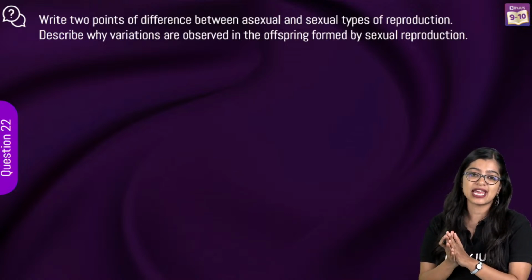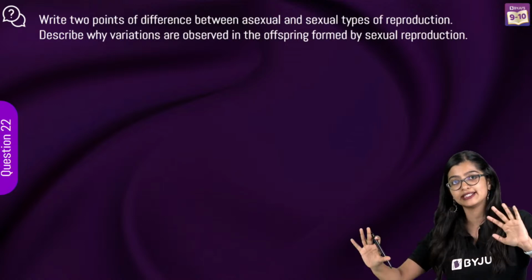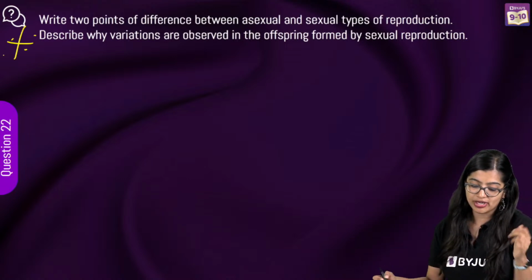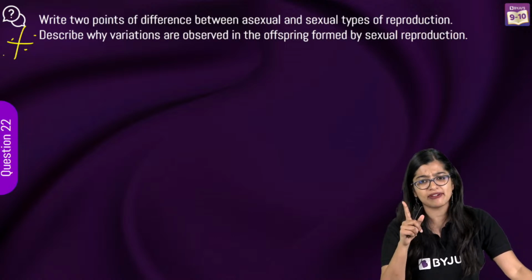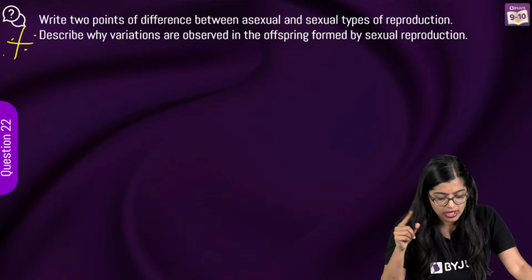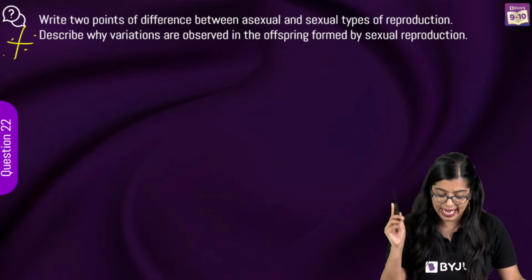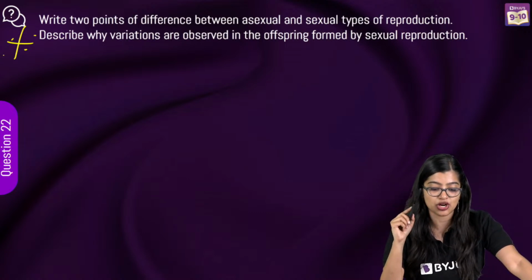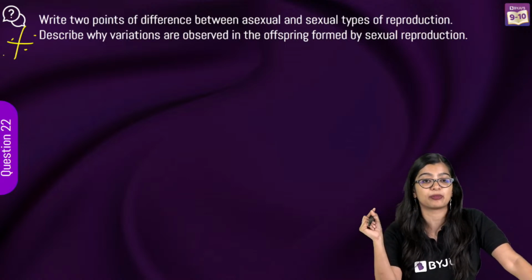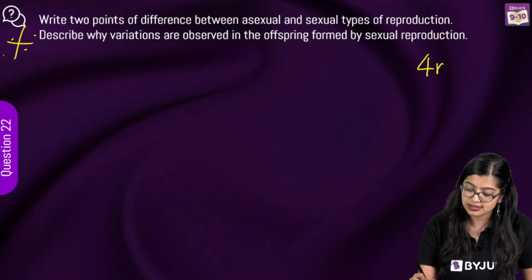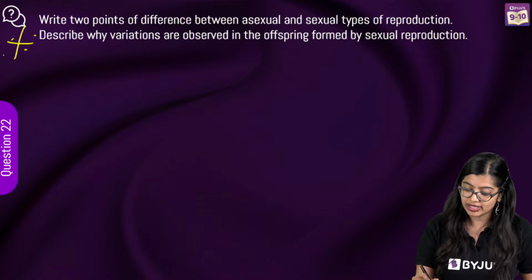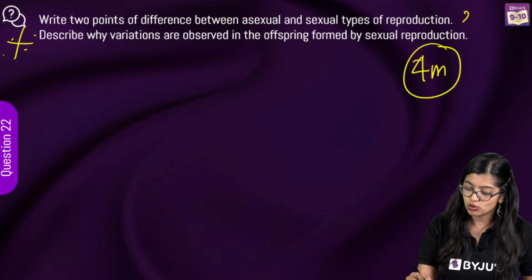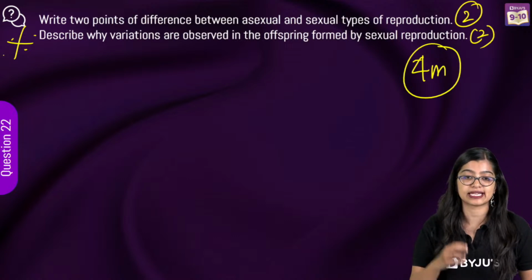Now, stay focused, everybody. Please don't get distracted. We are going to be looking at some more important questions. Second important one, write 2 points. And I think you had a very similar question in your sample paper also. Write 2 points of difference between asexual and sexual types of reproduction and describe why variations are observed in offspring formed by sexual reproduction. 4 marks, okay? Or even if it comes for 4 marks, this will come, sorry. 2 marks for the first part, 2 marks for the second part.